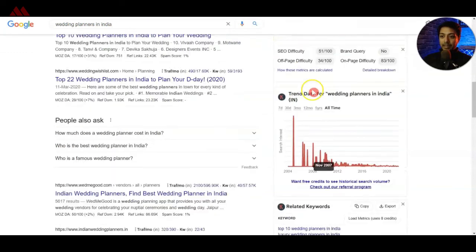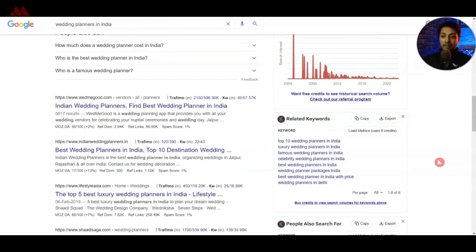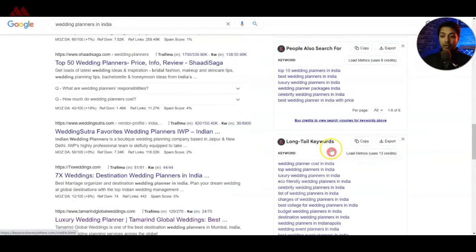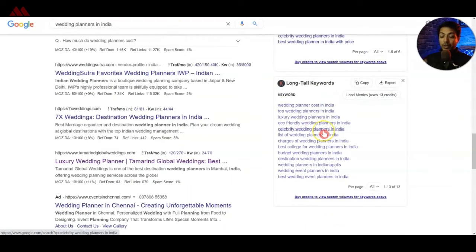Here on the right hand side, we see the Keywords Everywhere panel. It shows the trend here. Below that, we have a very interesting section. It shows related keywords. And after that, it shows people also search for. So it's a kind of related keywords, or you have a separate section for long tail keywords as well. And you get all this data for free. And even if you go with their paid plans, they are pretty cheap.